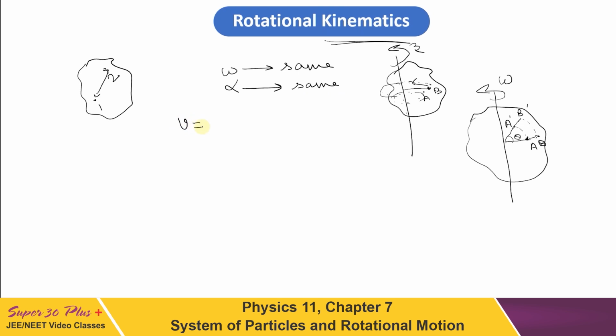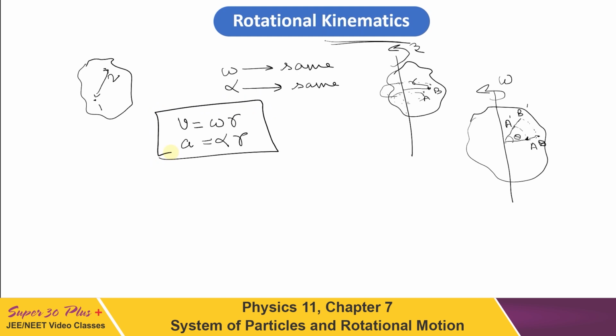We have already derived this in circular motion, because each constituent particle is moving along a circle, so its velocity can be given by the expression we had derived in circular motion, that is v equal to omega r, where r is the position of that particle with respect to the axis of rotation. And similarly tangential acceleration can be written as alpha r. So these are the two relations we have to consider.